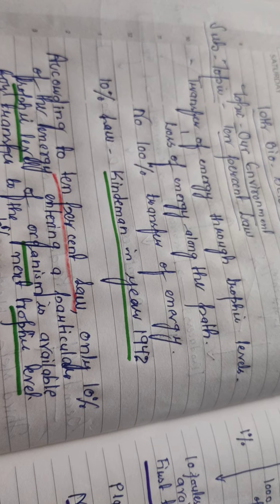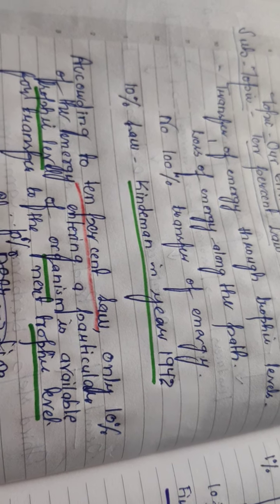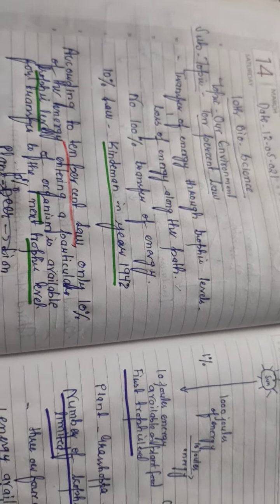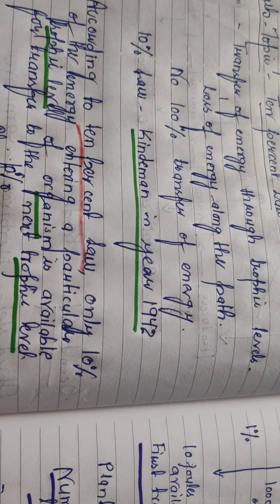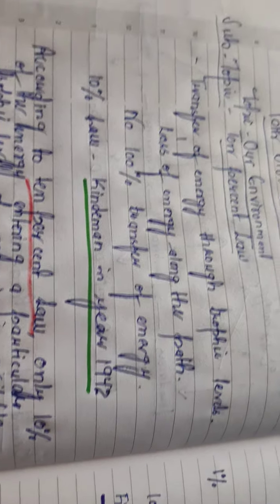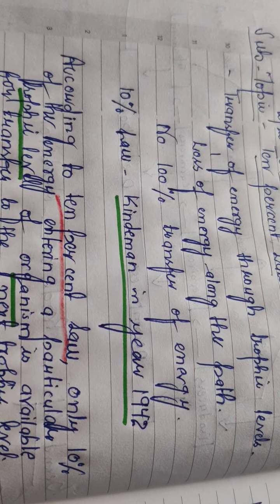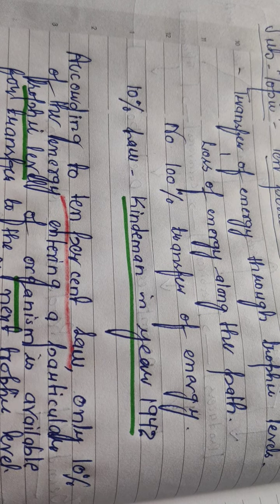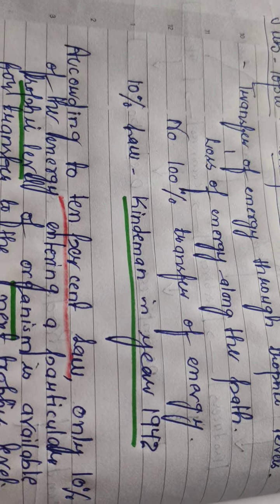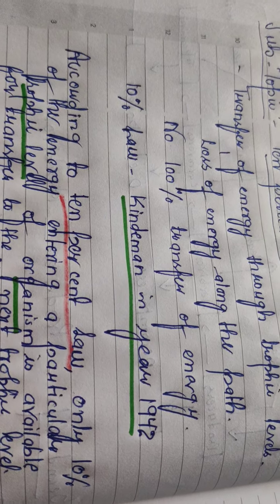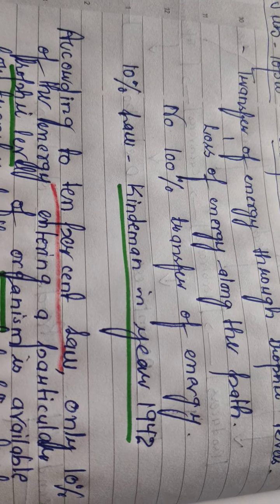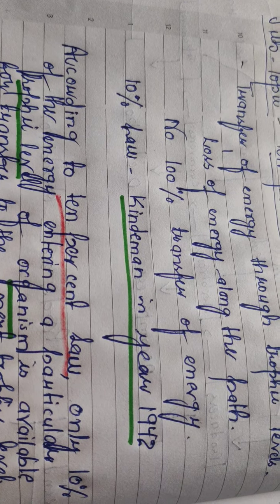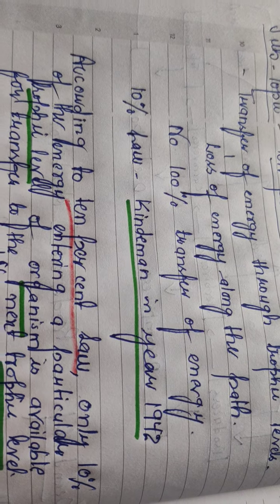Thus we can see there is loss of energy all along the path when there is transfer of energy from one trophic level to another. Not 100% of energy is transferred as we go from one trophic level to another. The transfer of energy in food chains in a large number of ecosystems has revealed a uniform transfer of energy, which is given by the 10% law.